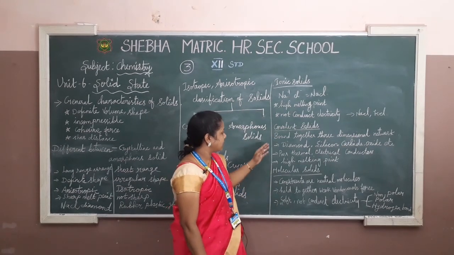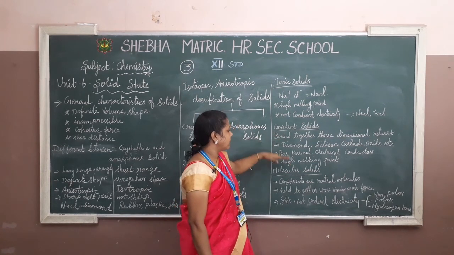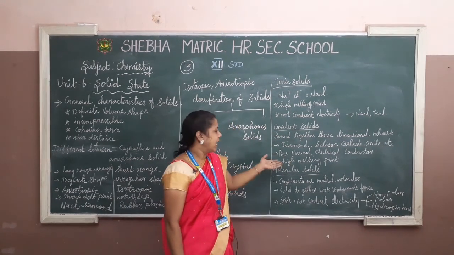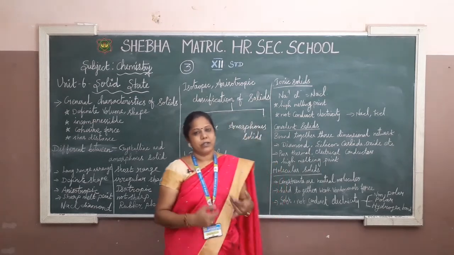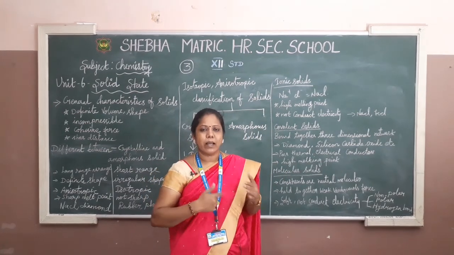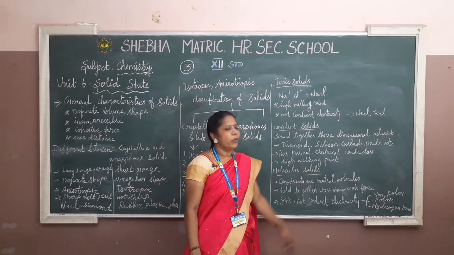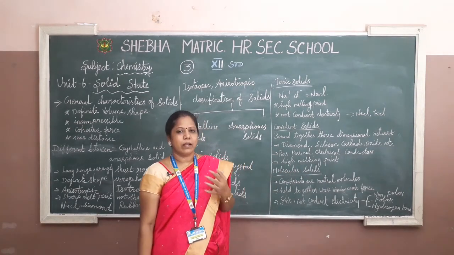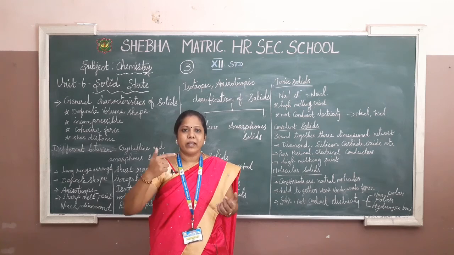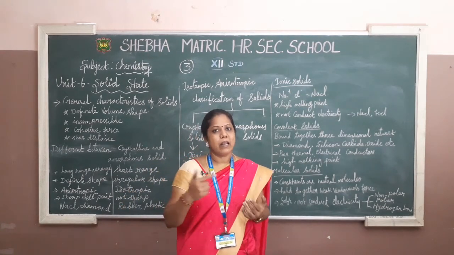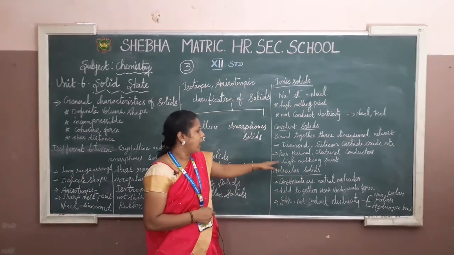So many examples are there. In this category, the solids are poor thermal or electrical conductors, so through them, heat and electrical processes cannot be conducted. And high melting point. Why high melting point? Solids have a high melting point; they melt only at a high level. Okay, that is high melting point.